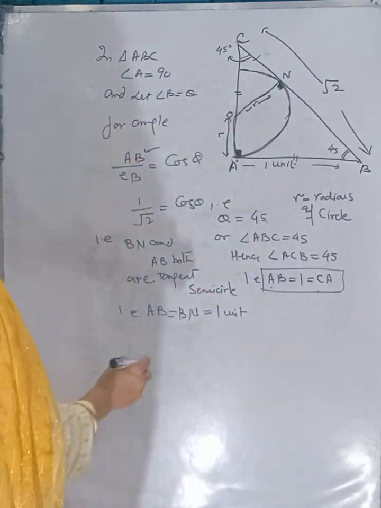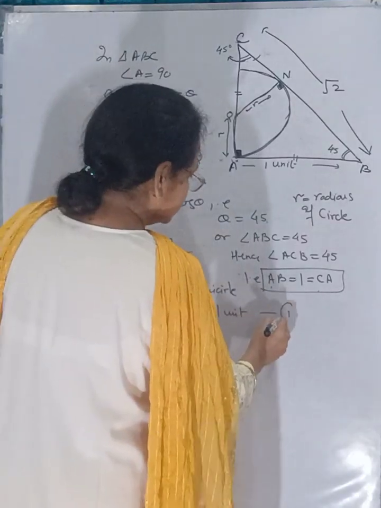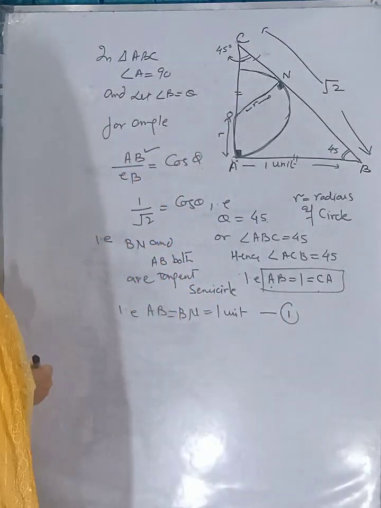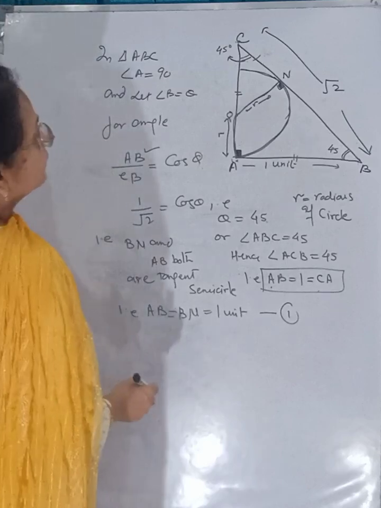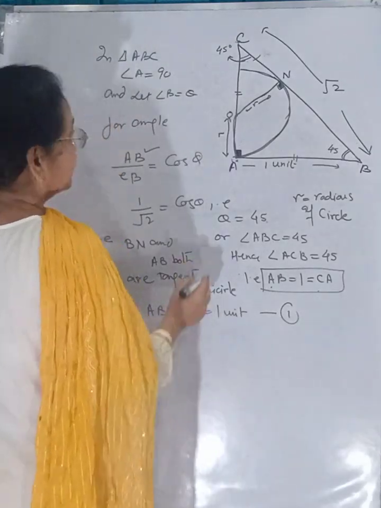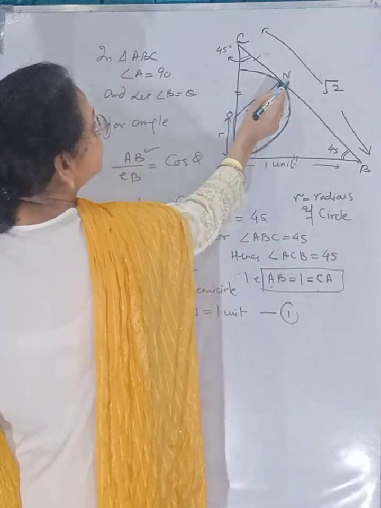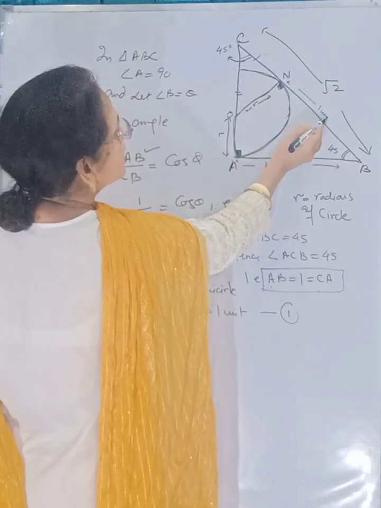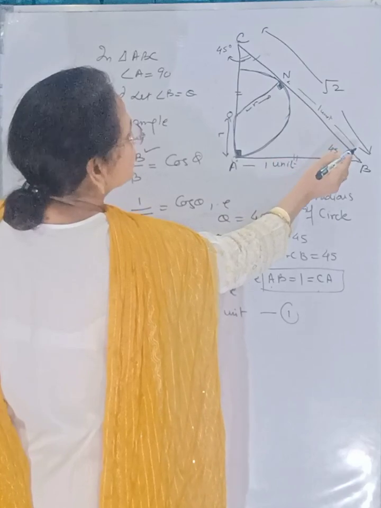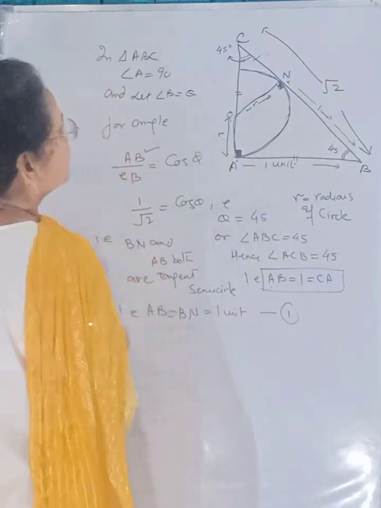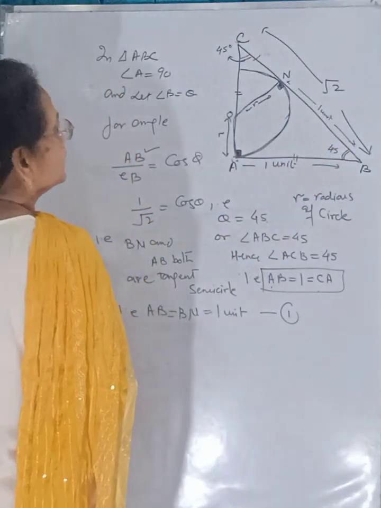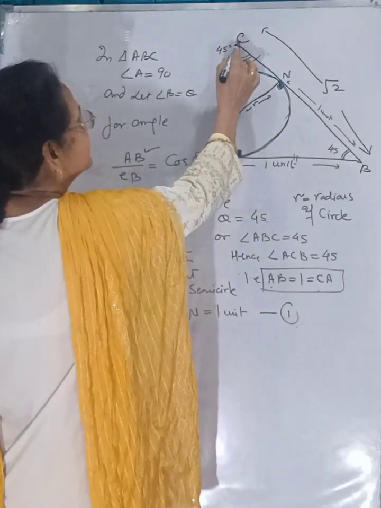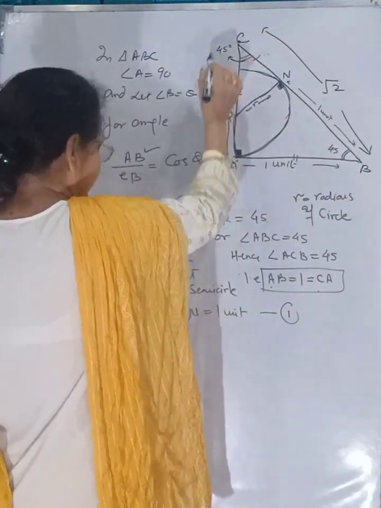Okay. Now this portion BN becomes 1 unit. Let us take triangle ONC.